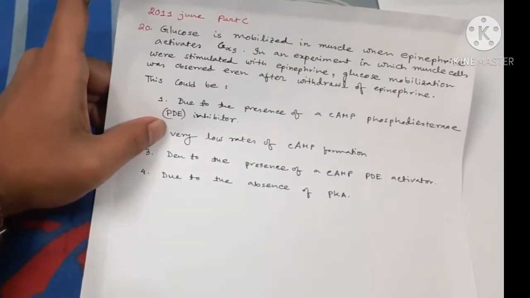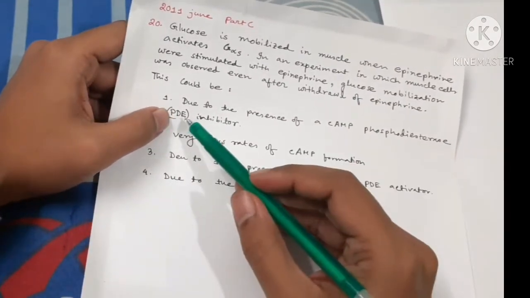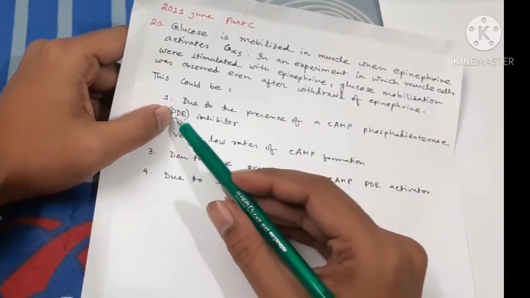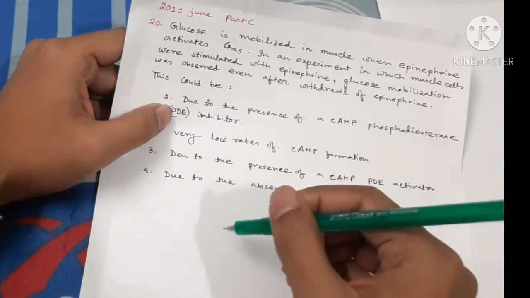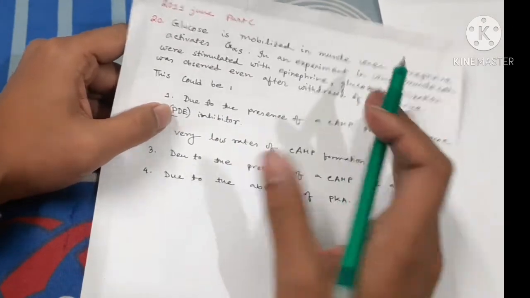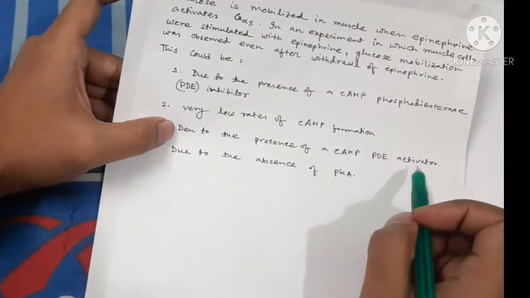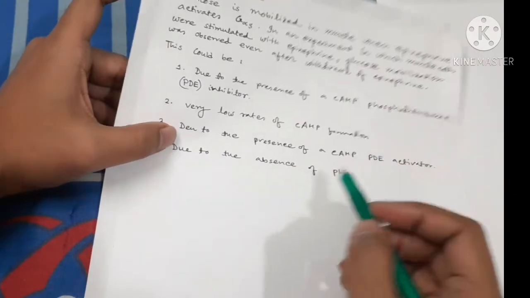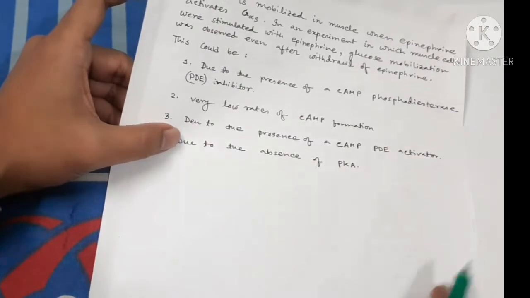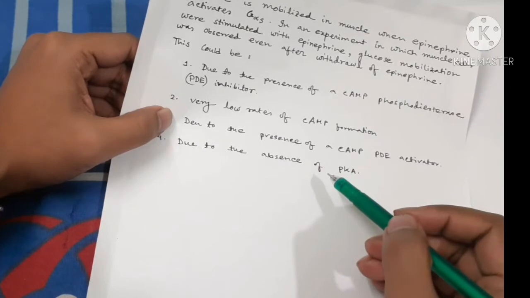Do you know? The answer would be 1, because if you inhibit the PDE, more cAMP will remain, since PDE cleaves cAMP to AMP. If you inhibit this enzyme, then the signaling will remain. Very low rates of cAMP formation is wrong. Due to the presence of a PDE activator is totally wrong, because if you activate PDE, then cAMP will not remain. Due to the absence of PKA is also wrong, because PKA helps in this signaling pathway.